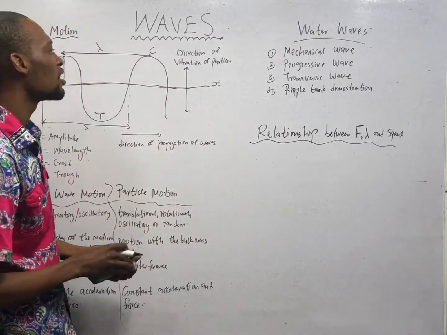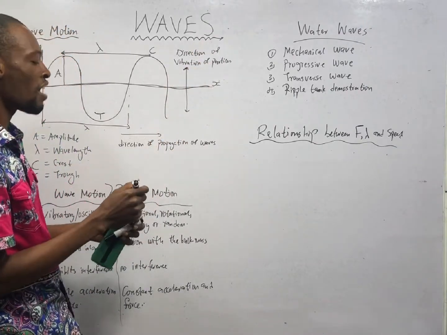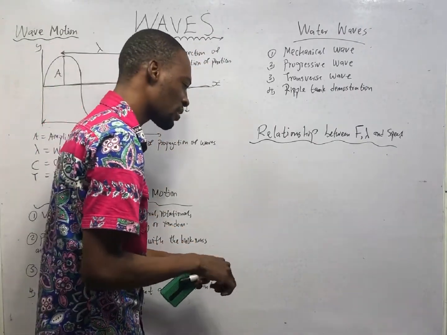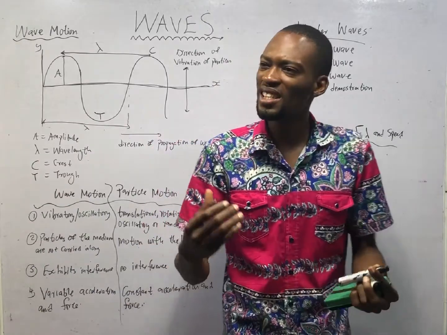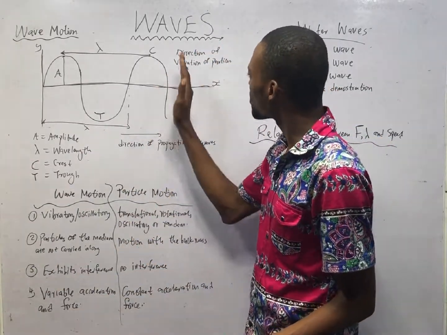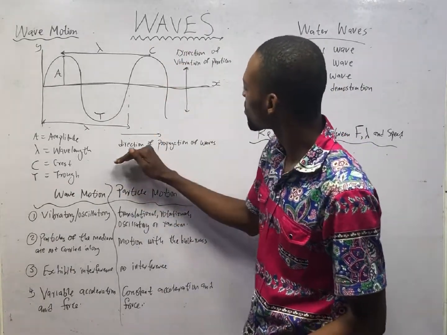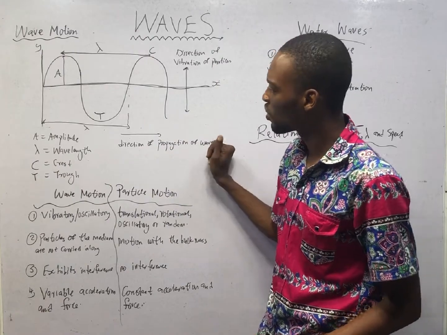You see this up and down here is the direction of vibration of particles. Does this explain a typical transverse wave? Yes. The direction of particles is at right angle, or perpendicular, to the direction of propagation of the wave.